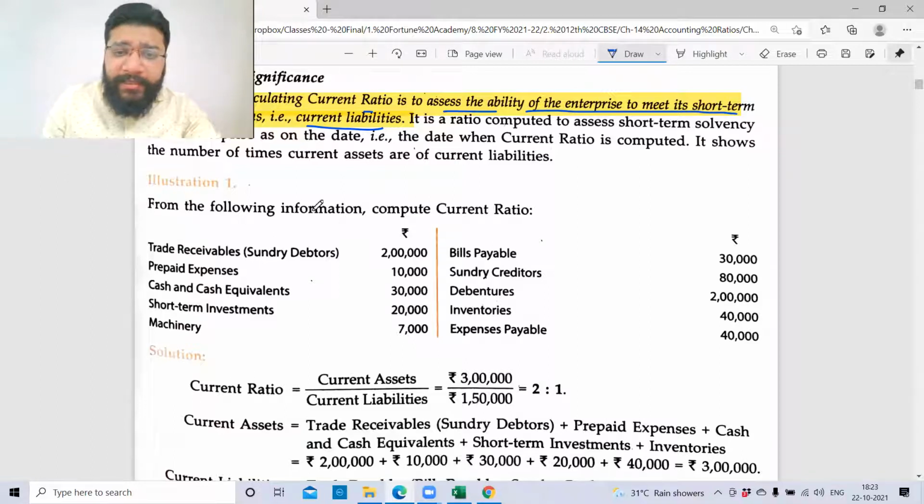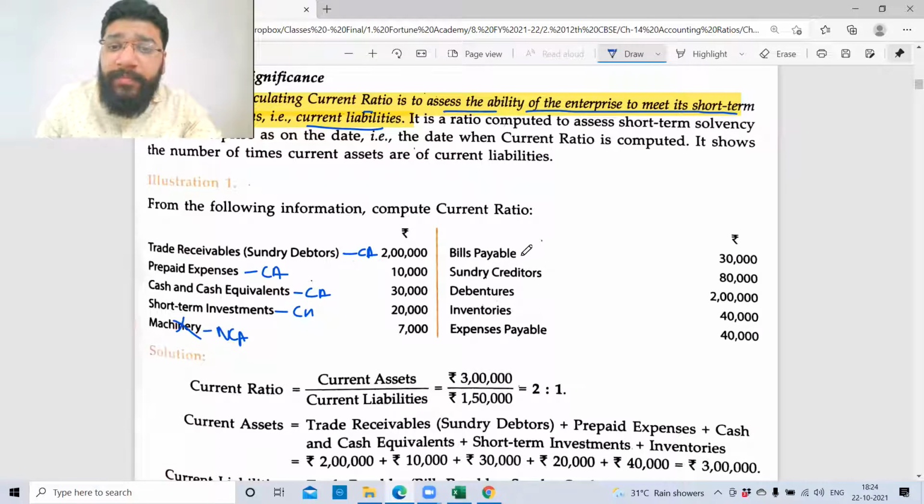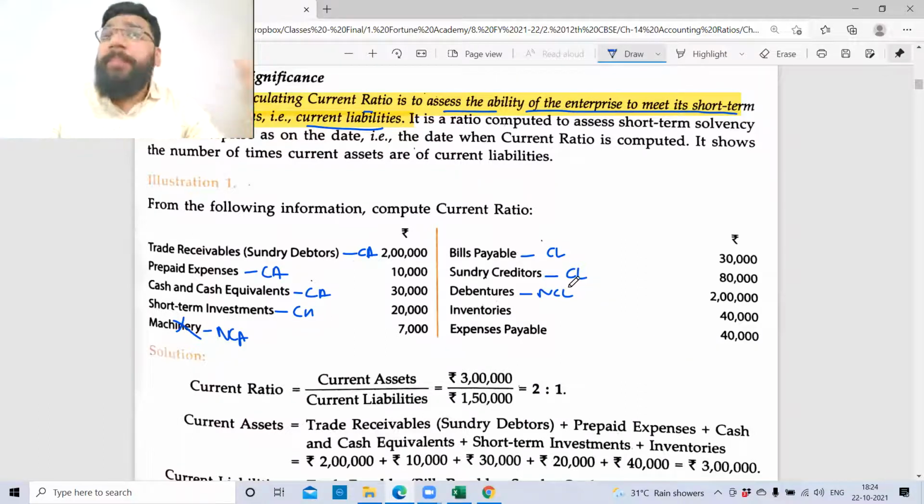Quickly tell me, guys, in all this, which is my current asset? This is my current asset. Current asset. Current assets. Short-term investments, current asset. Machinery, non-current asset, so I'll not take this into consideration. Bills payable, current liability. Creditors, current liability. Debentures: if they have not specified, it will always be non-current.